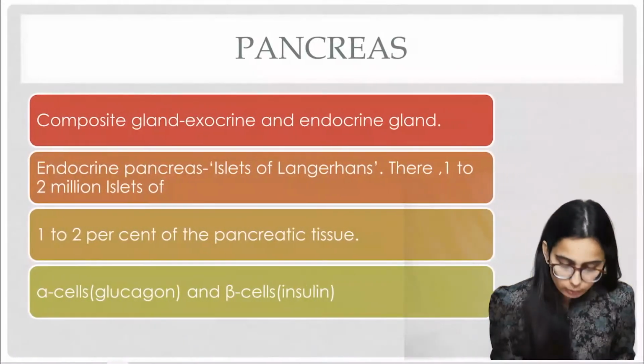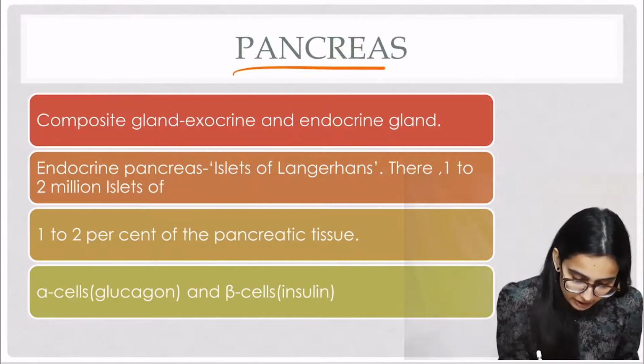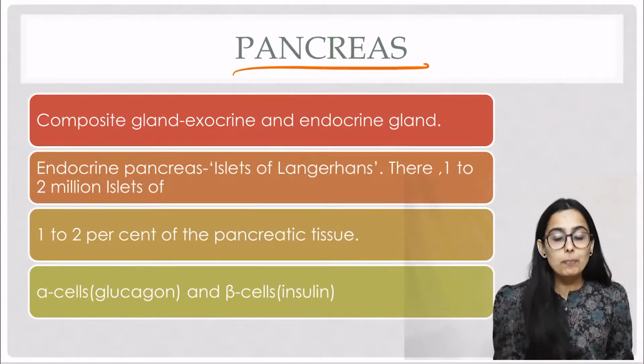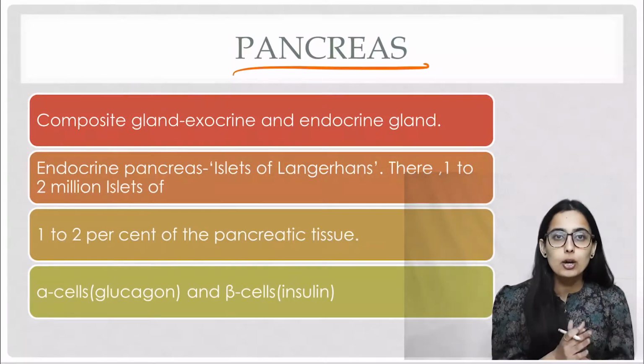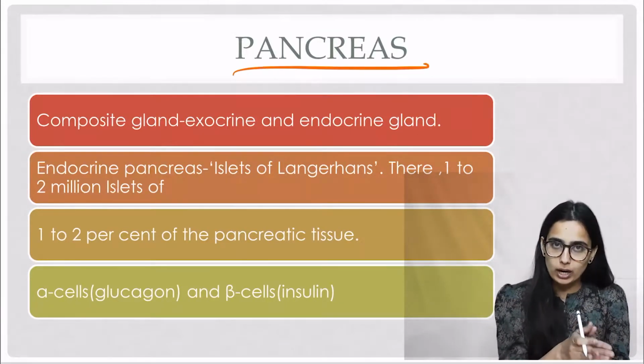So now let's start with the topic. The first topic that we'll be taking up is pancreas. Now pancreas is known as a composite gland. So why is it called a composite gland? Because this gland is both exocrine and endocrine.